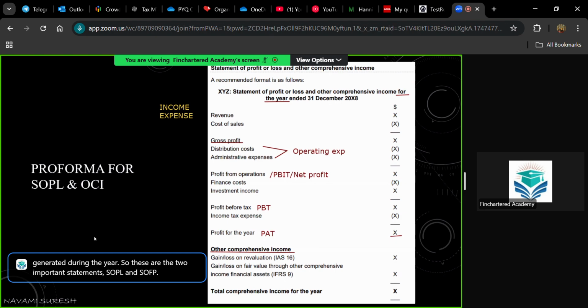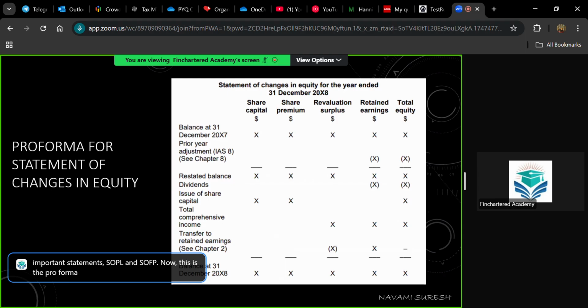Now this is the pro forma for the statement of changes in equity, but just as I told you, we don't need to learn the format for the statement of changes in equity. Understand what the adjustments happening here are. We have four elements for equity, that is share capital, share premium, revaluation surplus, and retained earnings.